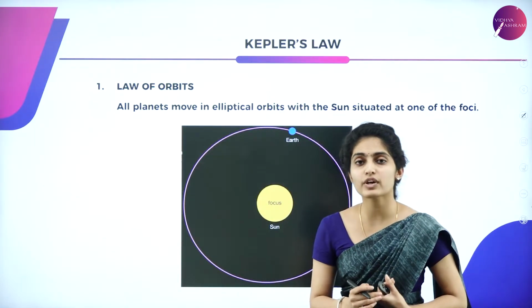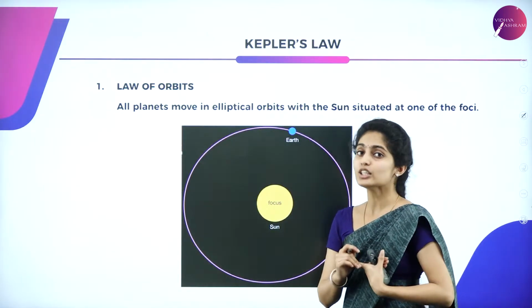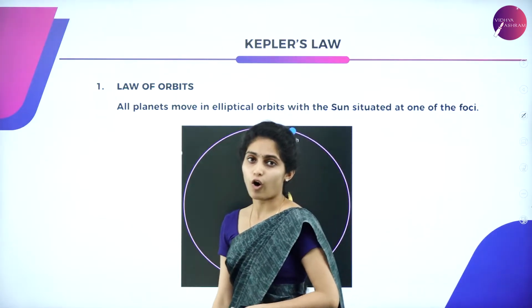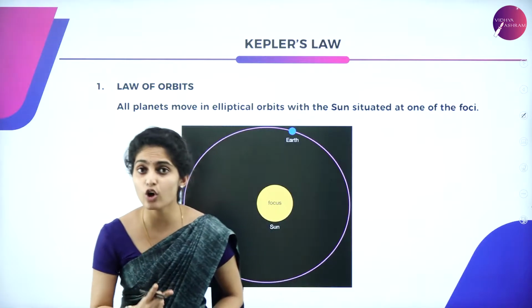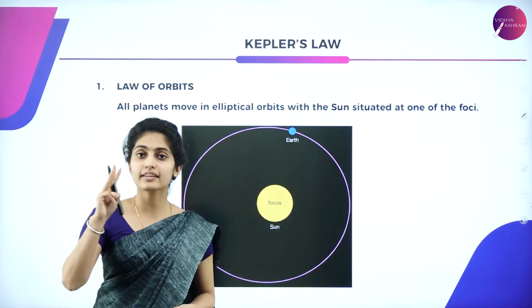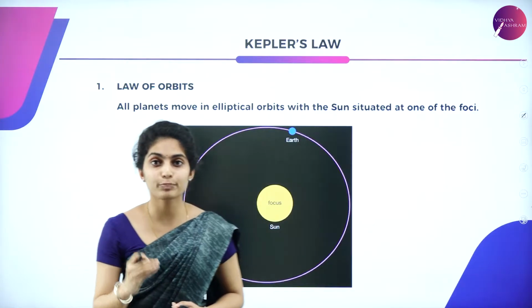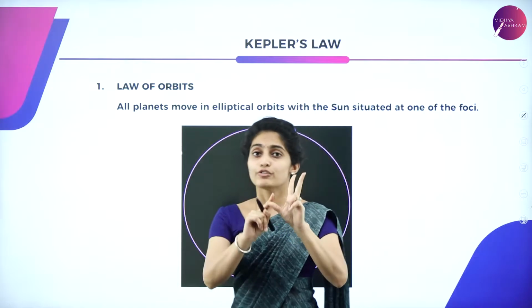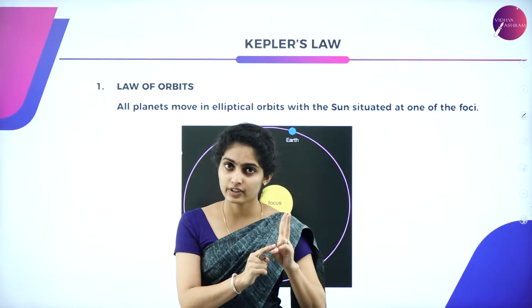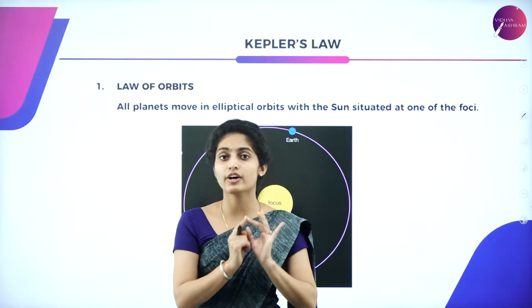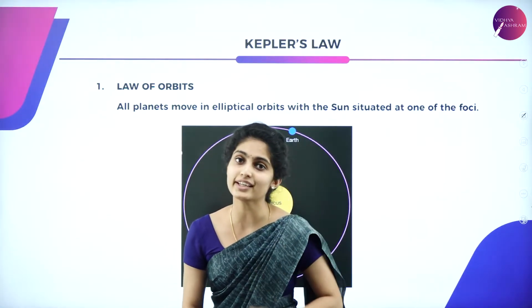So what is the first law about? It is the law about orbits. Okay. So the first law is the law of orbits, the second law is known as the law of areas, and the third law is all about the law of period. So we have 3 laws over here.